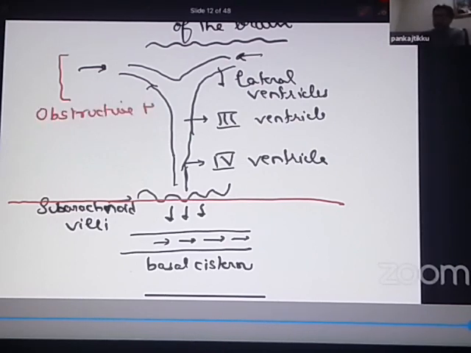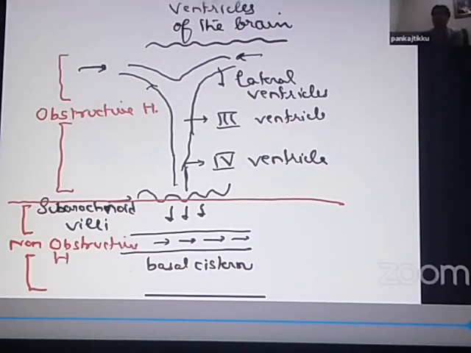But any obstruction that occurs outside the level of the ventricles will result in non-obstructive hydrocephalus. So try to understand, any obstruction to the CSF flow while the CSF is still inside the ventricles will result in obstructive hydrocephalus.